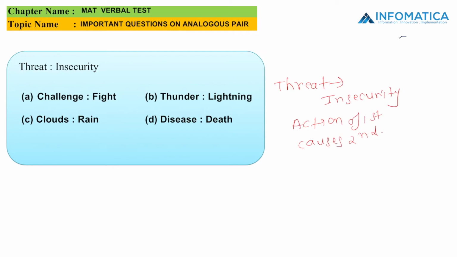The first one says that challenge is related to fight, thunder is related to lightning, clouds is related to rain, whereas disease is related to death. So all the four options are closely related. But if you see all the four options, we can say that the first option is the most appropriate. Let us see how. Whenever we talk about challenge is related to fight, the action of first causes the second. So we can definitely say that option A is the right answer.